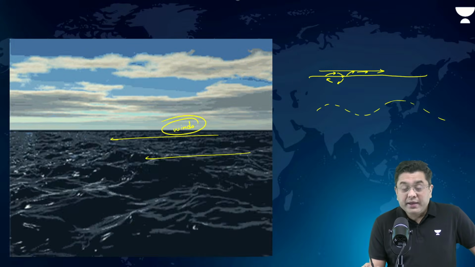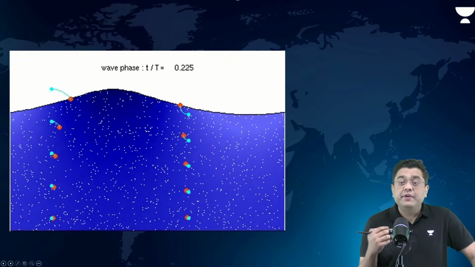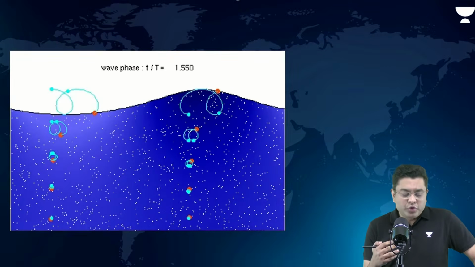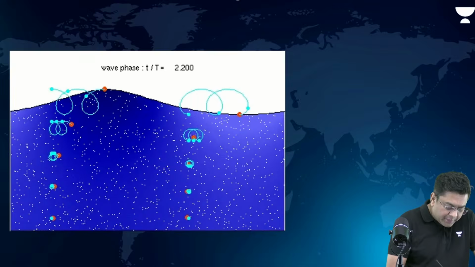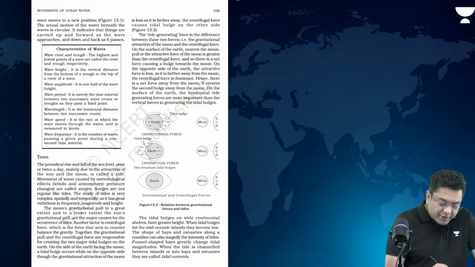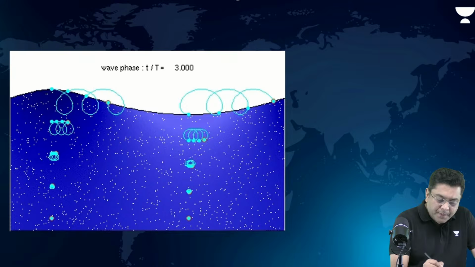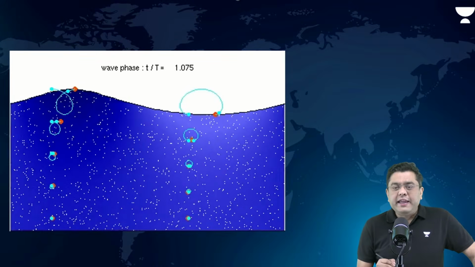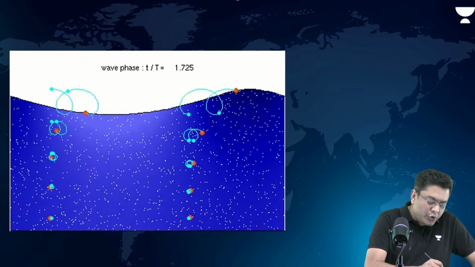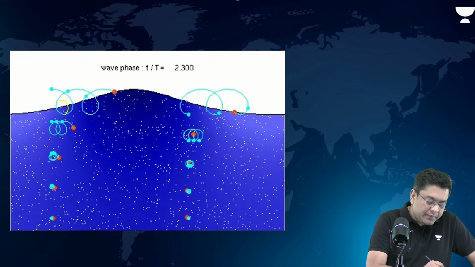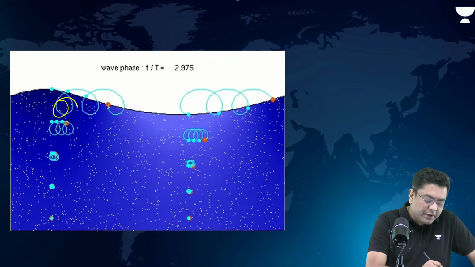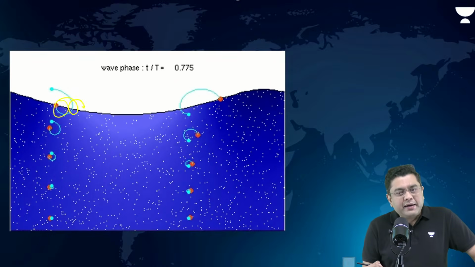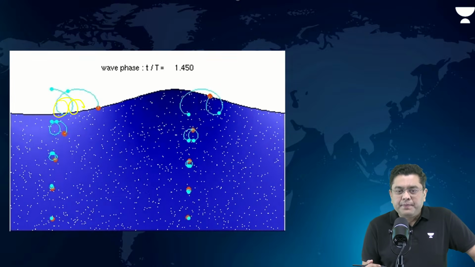Now, think about it. Why do we say that it is repetitive? Waves, we always say, are a repetitive motion. So if you observe this image, you will observe the motion that the particles go through. The motion is oscillatory, repetitive, all impacted by the wind.